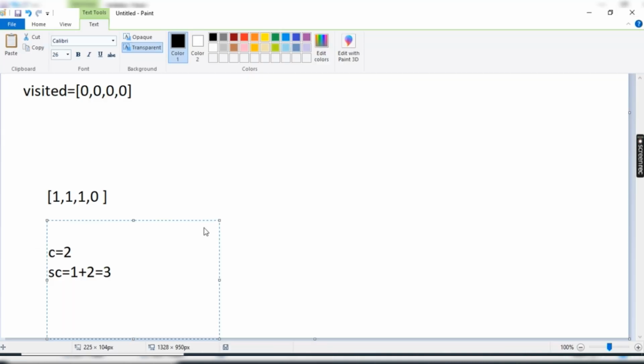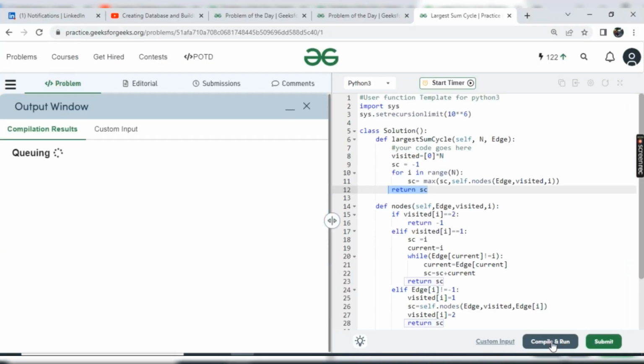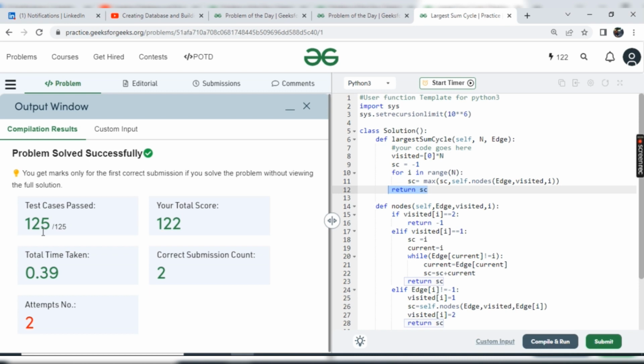Okay, so this is the code which I explained with all the details. Let's compile it, and we could see the first test case satisfies fine, and let's submit it. 125 test cases. Okay, all the test cases satisfy fine within the time limit.